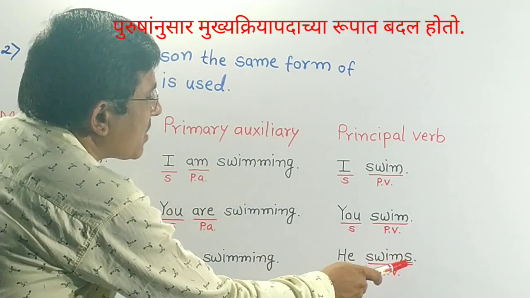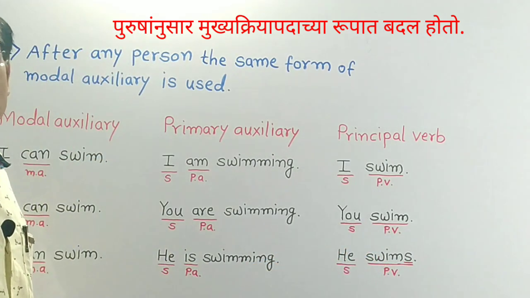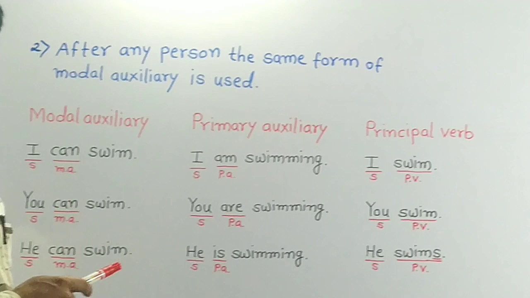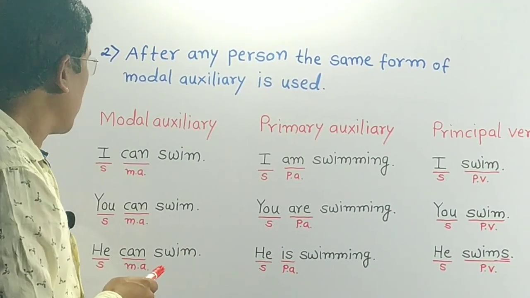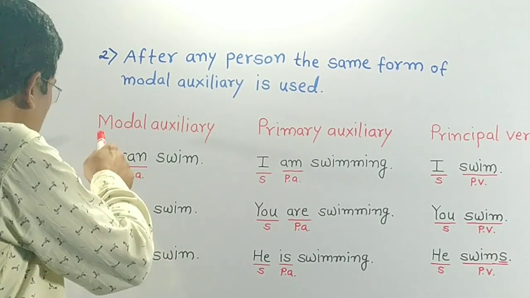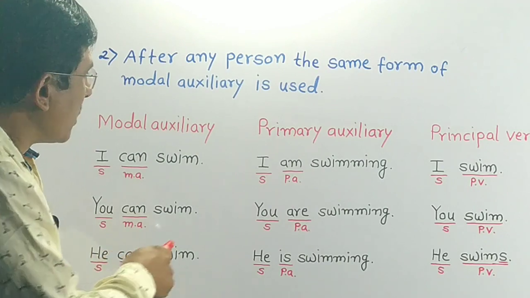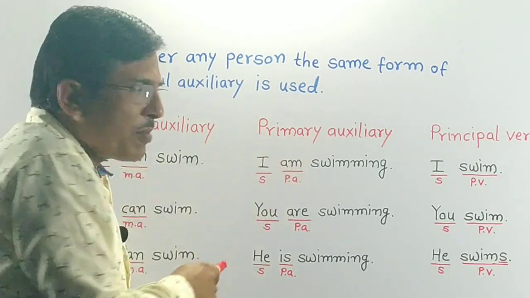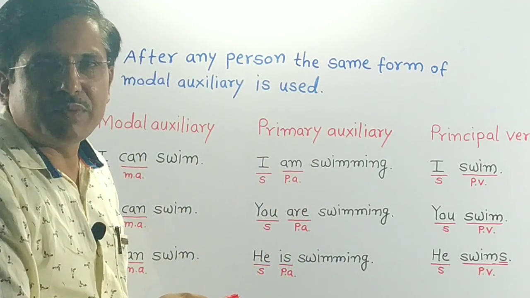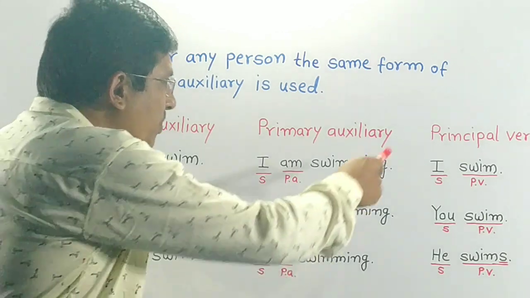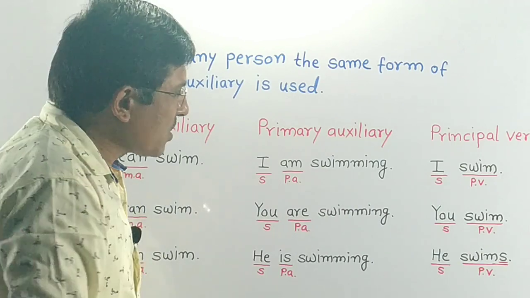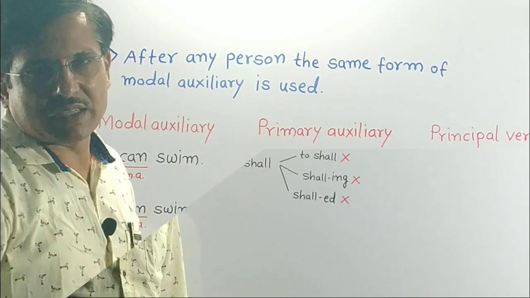And see here, s suffix is added to the main verb. After reading all these sentences, we come to know that same modal auxiliary is used after different persons. Again, about primary auxiliaries, different forms of primary auxiliaries are used after different persons. About principal verb also, different forms of principal verbs are used after different persons.